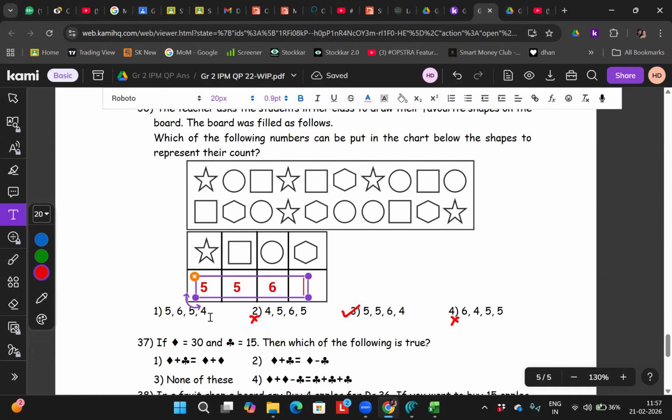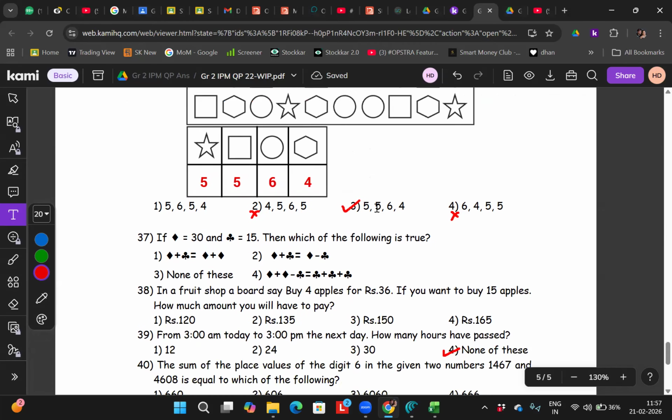Circle 6 आ गया? It will match only, beta, right? But still, if you want to check this, check. Hexagon कितना है? 1, 2, 3, 4. 4 hexagon, right? Done. Clear है? Yes. But after second, you don't have to check, because in second only it is existing, right? Correct है? Yes or no? Yes. ठीक है.